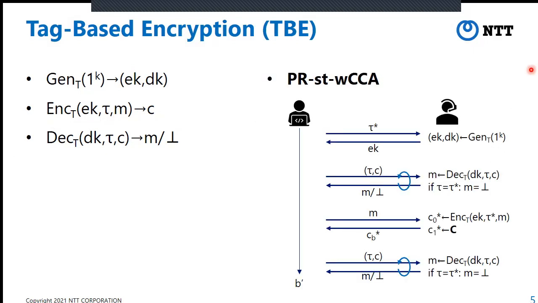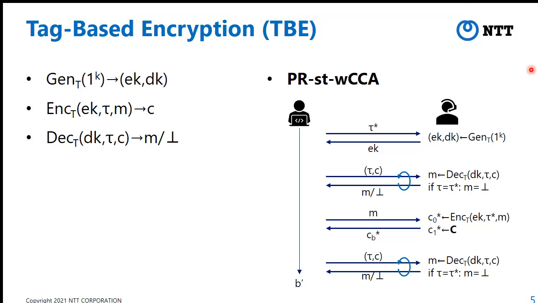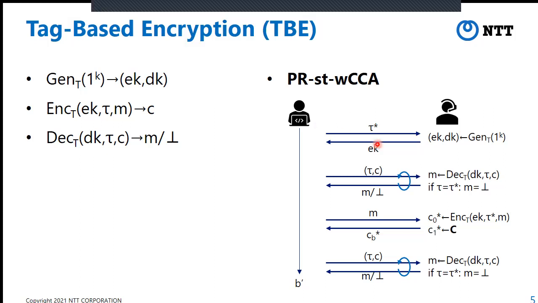So we say that TBE is PR-ST-WCCA secure. Here, PR means pseudo-random, ST means selective tag, and WCCA means weak chosen ciphertext attack, if the adversary cannot win the following game. In this game, the adversary first declares the tag tau star.